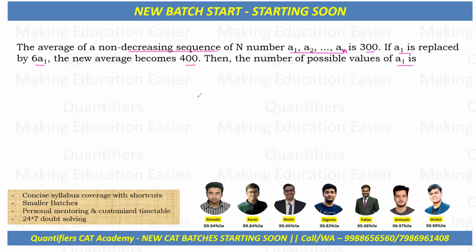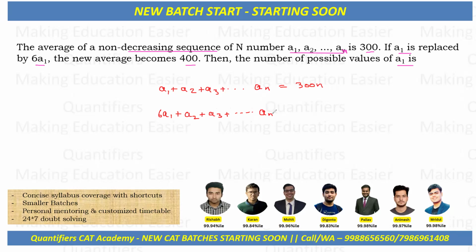So first, let's make the equations. a1 plus a2 plus a3 and so on till an is the total of n numbers, so that would be equal to 300 into n. Now if I replace a1 by 6a1, I'll get another equation: 6a1 plus a2 plus a3 and so on till an.